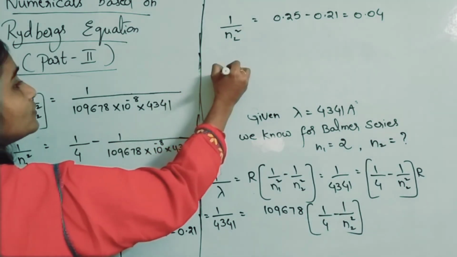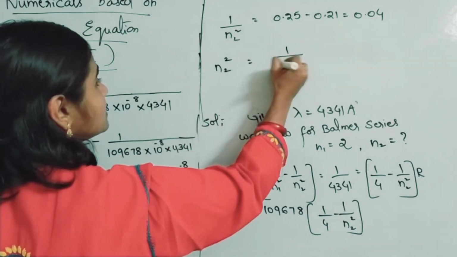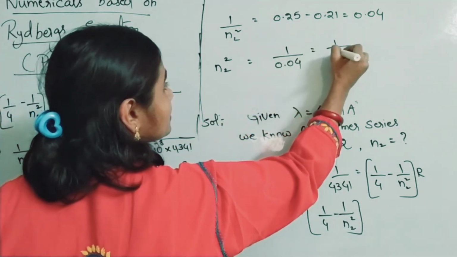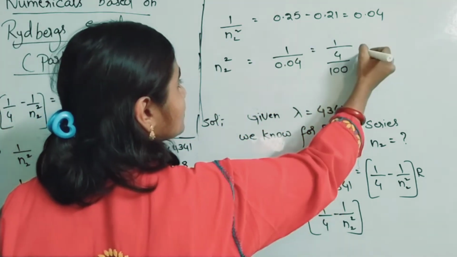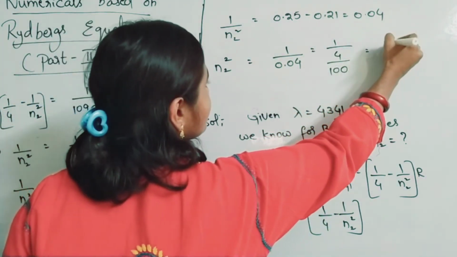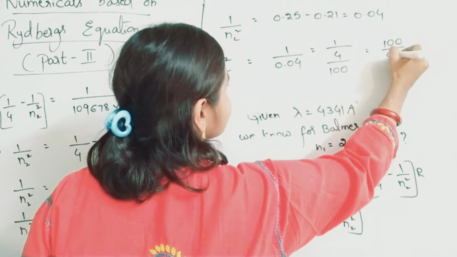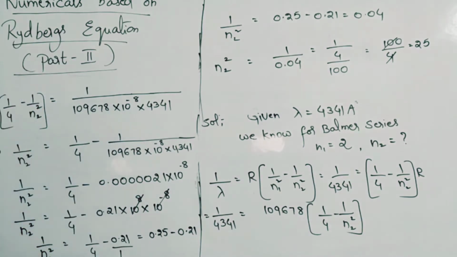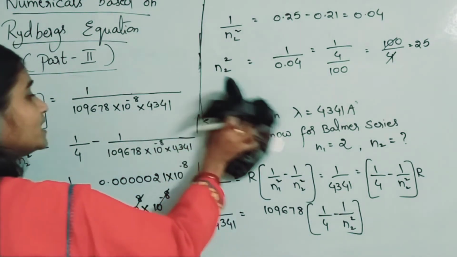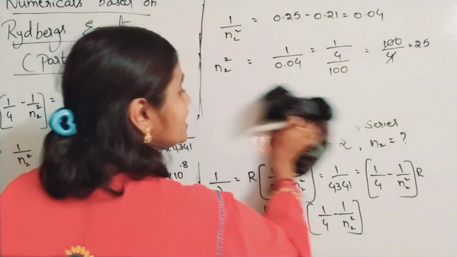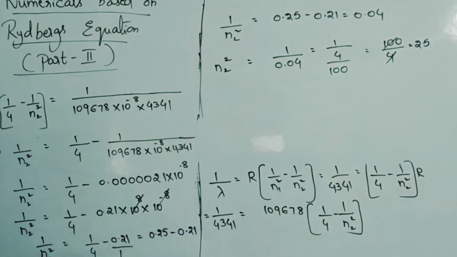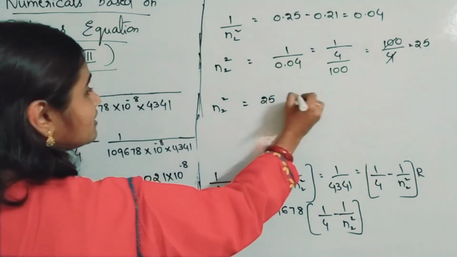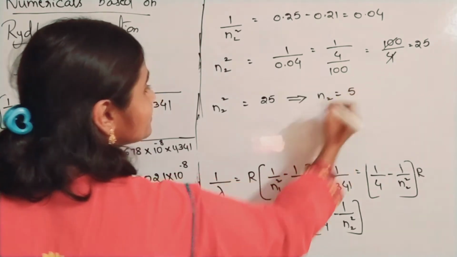So n2 square value you want is equal to 1 by 0.04. This 0.04 can be written as 4 by 100. This will become reciprocal again, 100 by 4. 100 into 1 by 4 is equal to 25. So n2 square you got is 25. If n2 square is equal to 25, then what will be the value of n2? Square root of 25. That means n2 value is equal to 5.